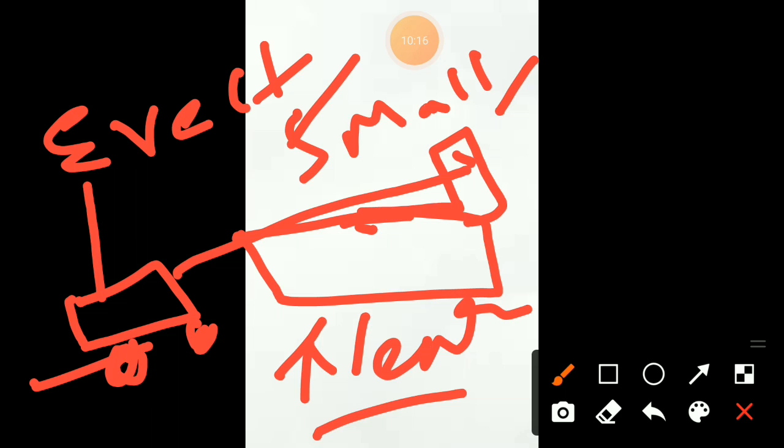That's why they write: objects in the mirror are closer than they appear. Suppose one of our students forgot to keep the convex mirror in the side mirror, and kept a concave mirror instead. At that time, what will happen? This large object may appear as a large size only.